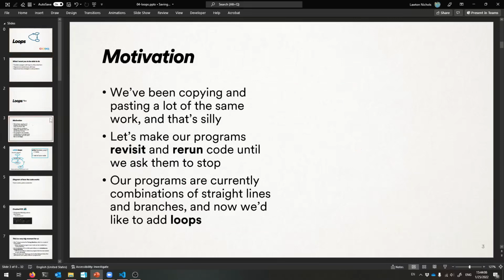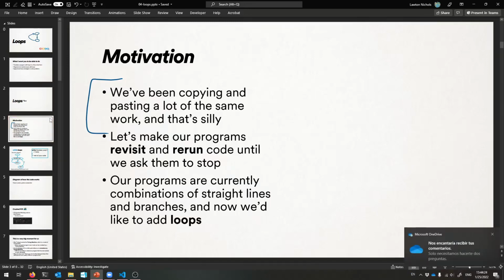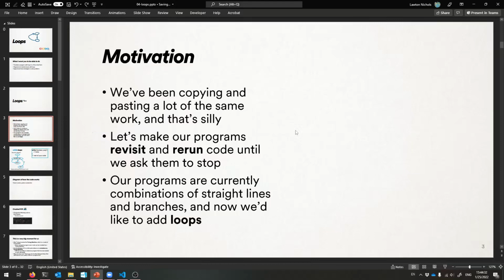Maybe I should motivate them for you a little bit just before we get started. Remember that example that I gave of the guess the number game where I copied and pasted a ton of stuff just because I didn't know how many times the user was going to want to type numbers or keep messing up. That was the only thing I could do to solve that problem right now. And that's not good enough. We would like to be able to repeat that code as much as we want, right? We would like to make a program that can revisit and rerun its code until we ask it to stop, okay? That is what we want.